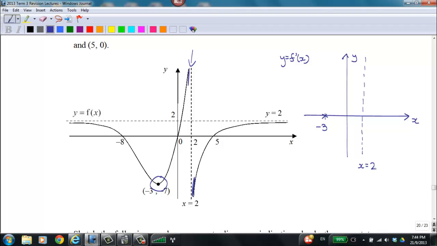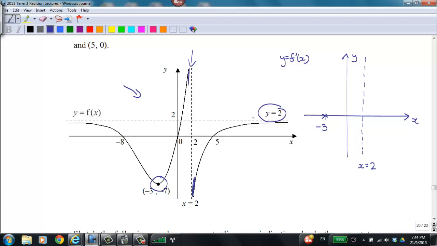Now, once you settle all this preparation work, we are ready to sketch the graph of y equals f'(x). But there is one more thing that you can put into the graph. Please take note that for this particular graph, we have the horizontal asymptote y equals 2.